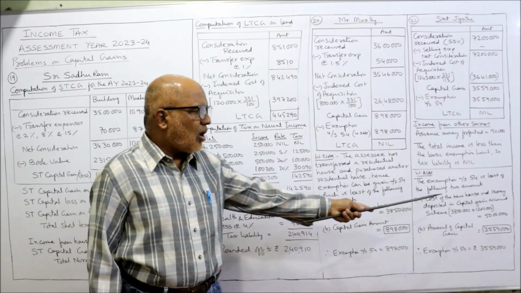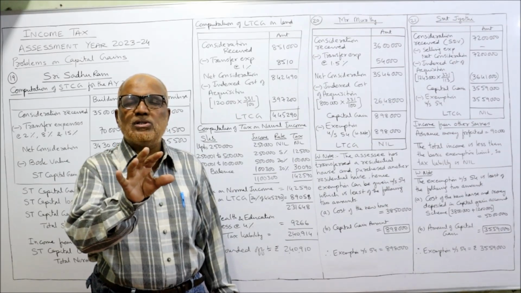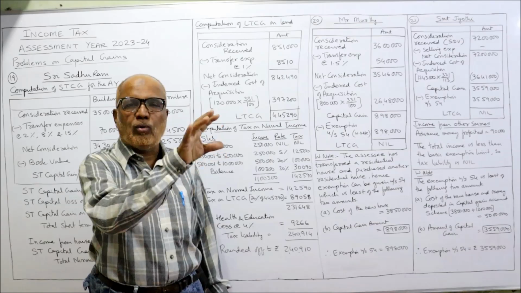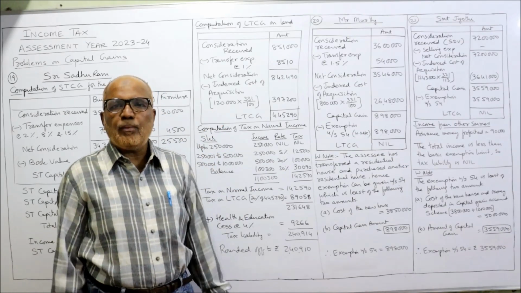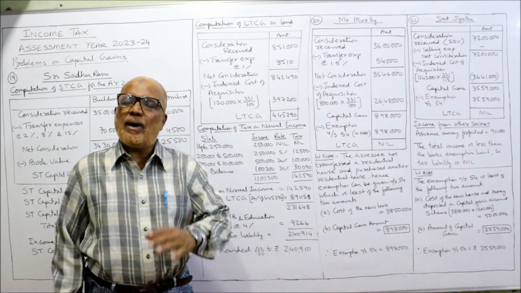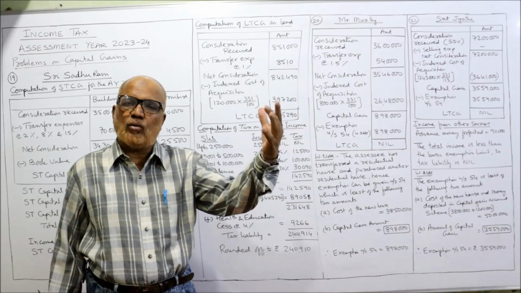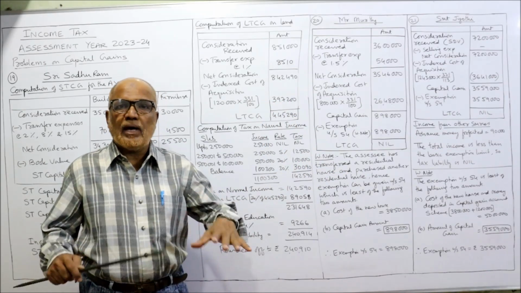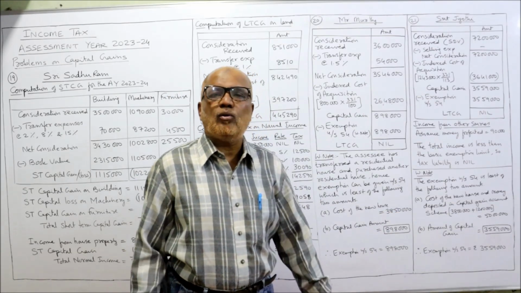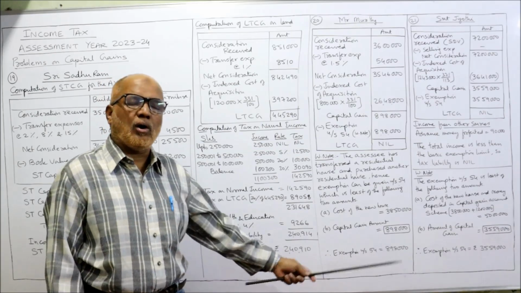First is the cost of the new house plus amount deposited in a nationalized bank under capital gain account scheme. So in our problem, she has purchased a new house for 38 lakh. And apart from that, she has deposited 12 lakh rupees in capital gain account scheme. So that is also eligible for exemption. So 38 lakh plus 12 lakh, 50 lakh rupees is the total cost of acquisition and amount deposited